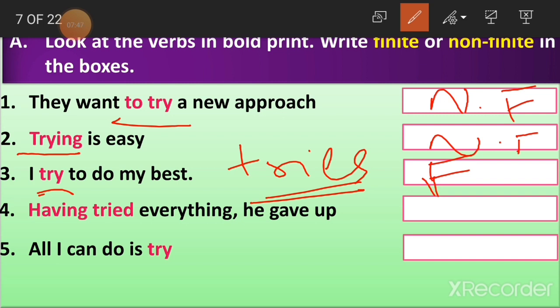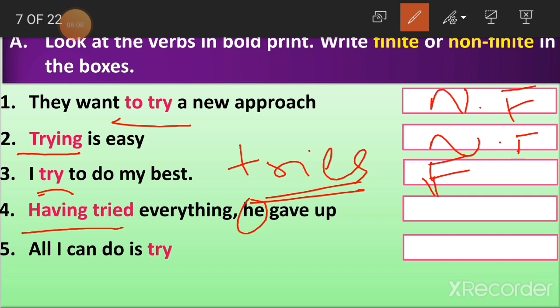This is like a perfect participle here. Having tried everything, he gave up. So we'll just try it when, instead of he, we'll put some other person here. Having tried everything, she gave up. Having tried everything, they gave up. Having tried everything, I gave up.